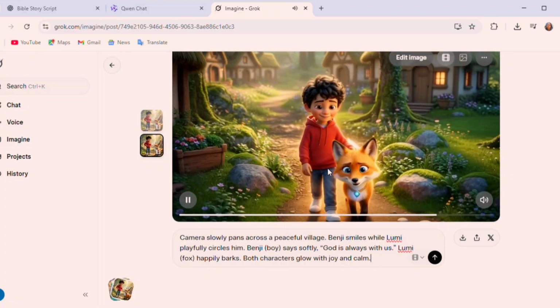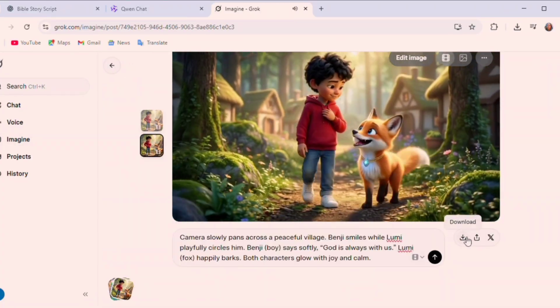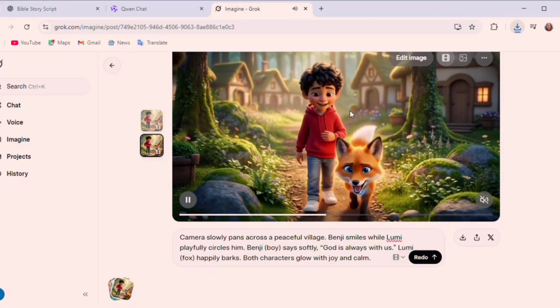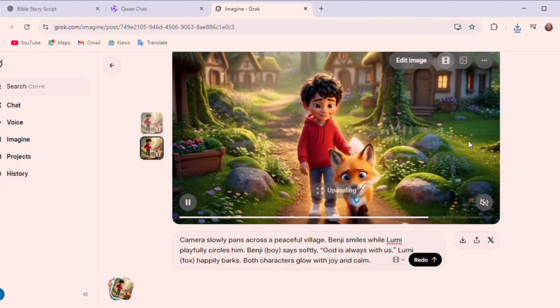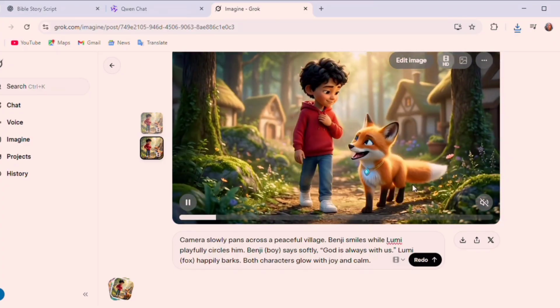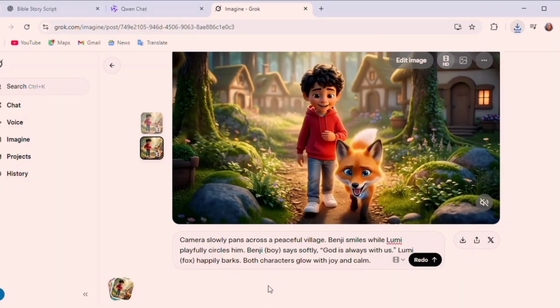Okay, here it generated and you can see it's talking. If you do not like it, you can still redo. And if you want it to be in HD, you can just click on the three dotted line and click on upscale. You can upscale it to 3. Can you see how bright it is? And then go ahead and download your video.